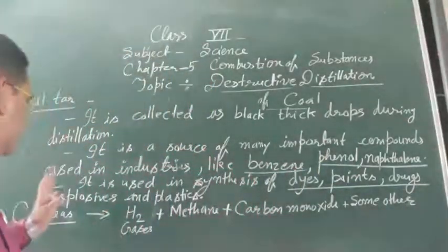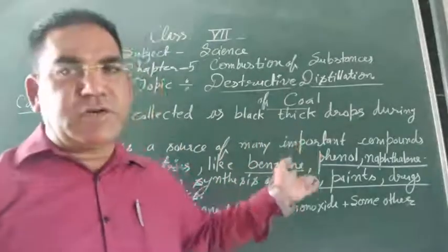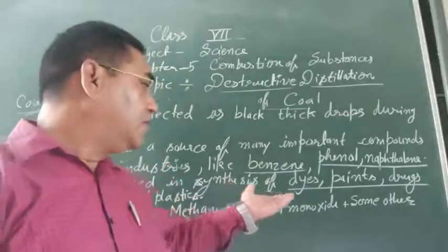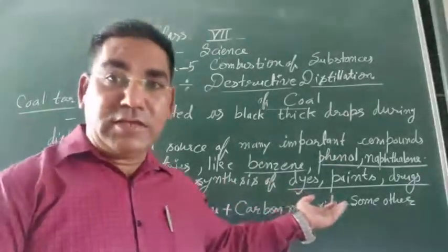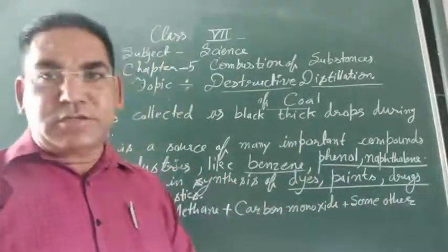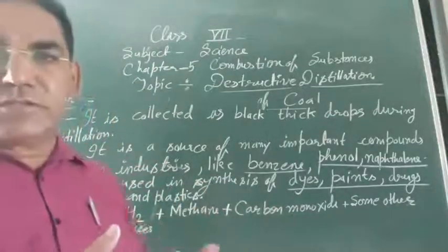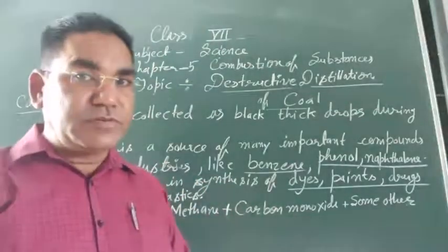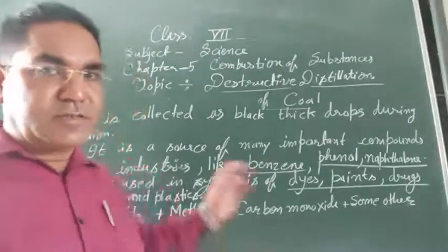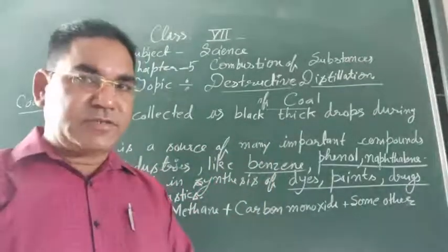These products are also used in industries for making dyes, paint, drugs, and some plastics, explosives. Which is the raw material of the plastics? Coal tar. Coal tar is the raw material of the plastics.